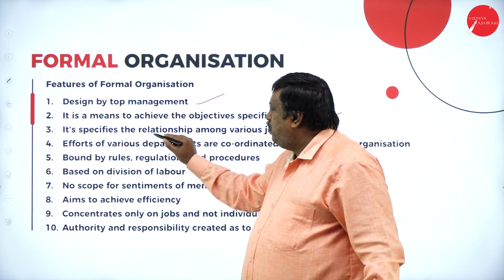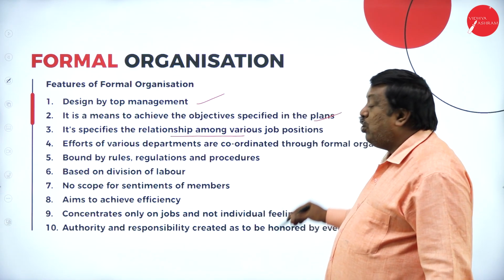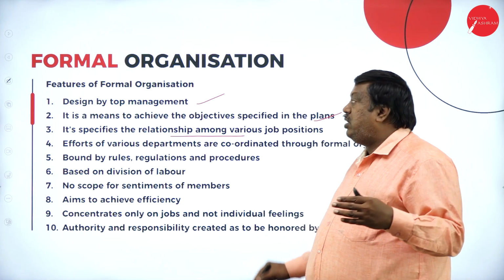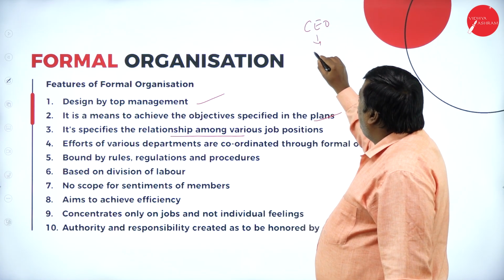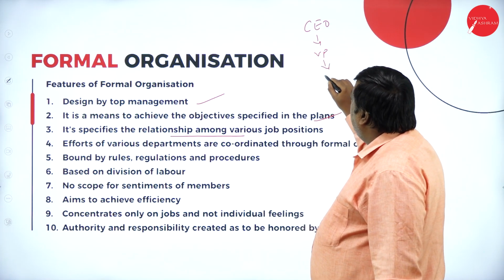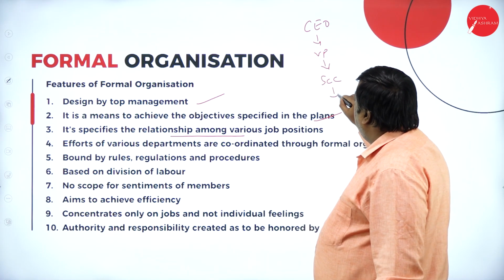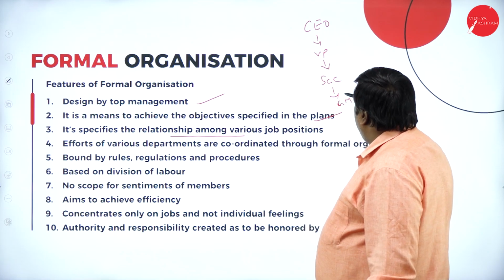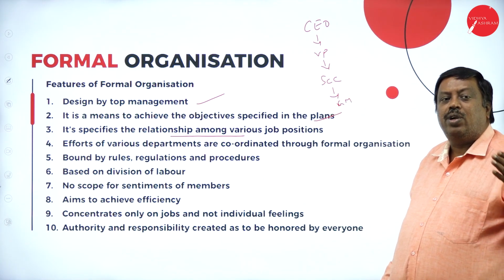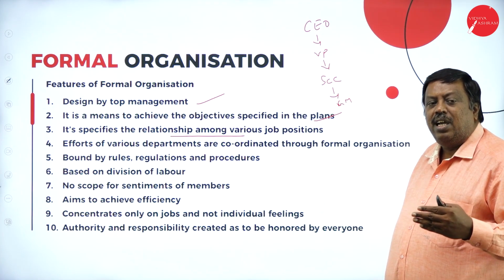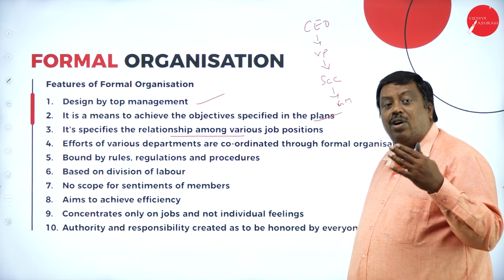The specific relationships among various job positions are designed in such a way, like CEO, next vice president, next secretary, and next general managers. Like this, each and every hierarchy will be designed with a designated position and role in the success of the organization.